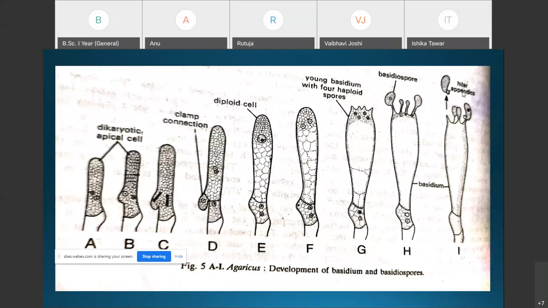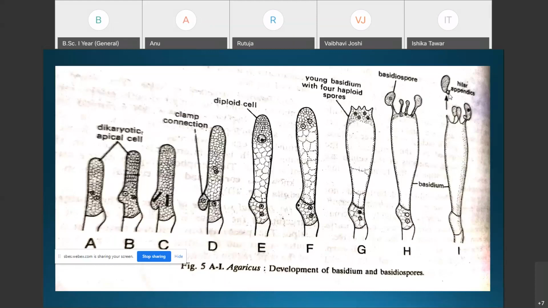Then how exactly do the dispersal and germination of the basidiospores take place? As the basidiospores mature, a drop of liquid appears at the hilar appendix, which remains surrounded by a limiting membrane.